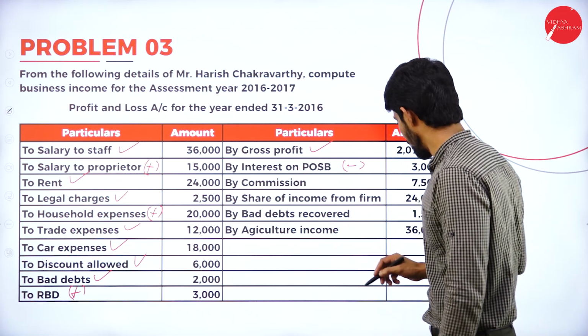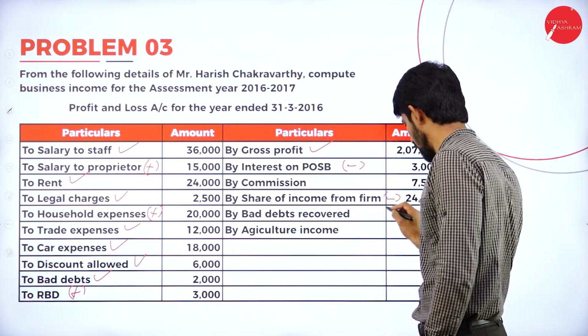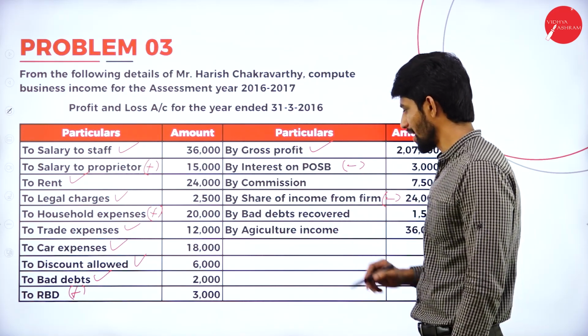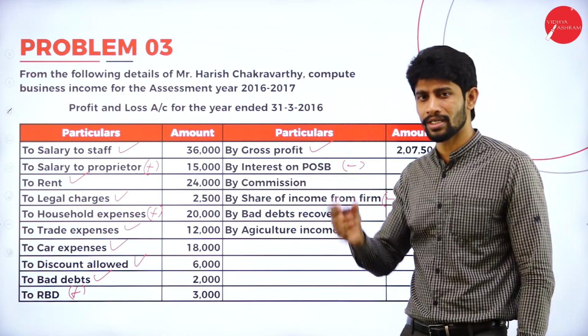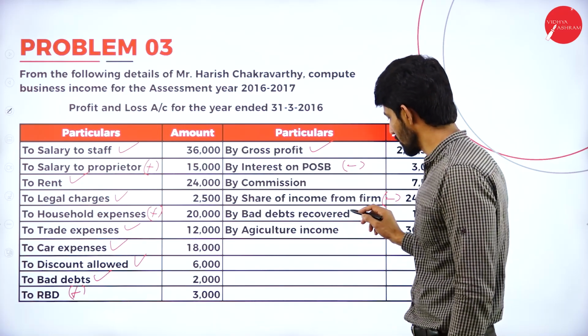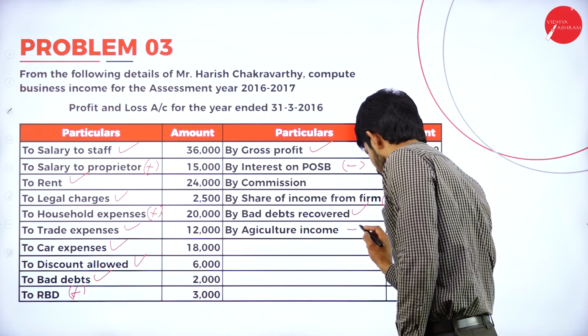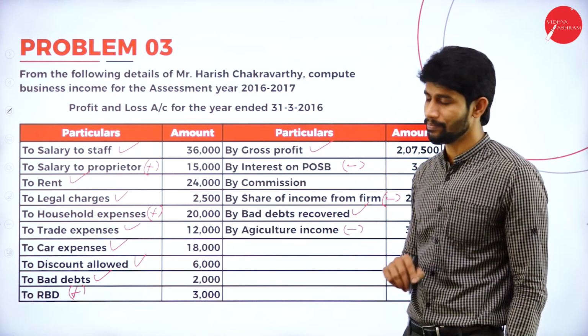Share of income from firm. So from another firm you are receiving a share. It is relating to another firm, so not a business income, less. Bad debts recovered. Yes, you assume that it was allowed in the earlier year and consider it as a business income. Agriculture income, yes, less. It is not a business income, less.